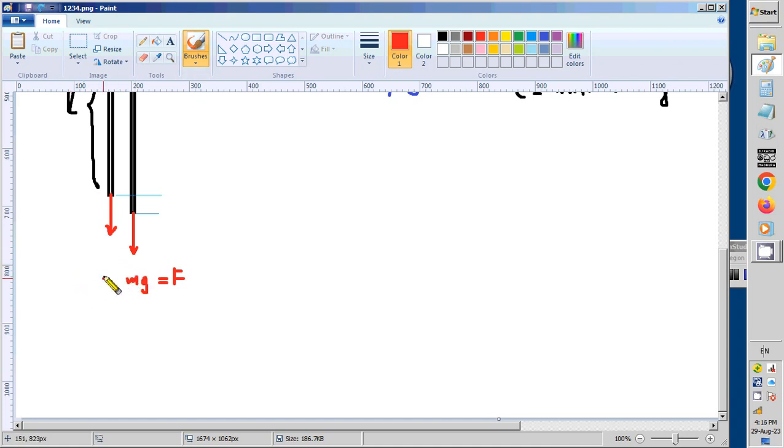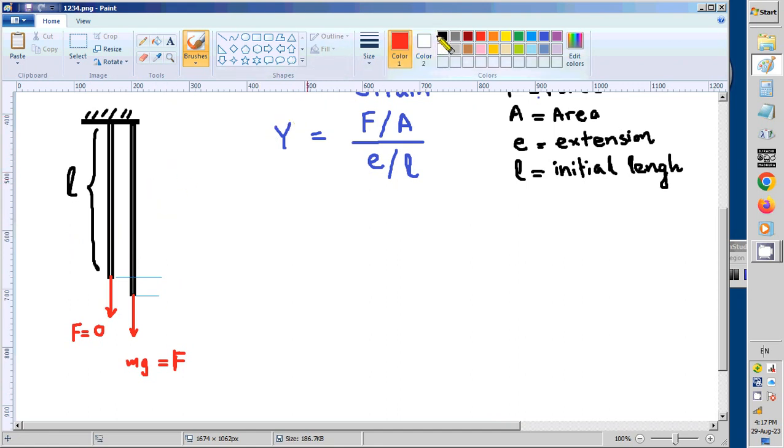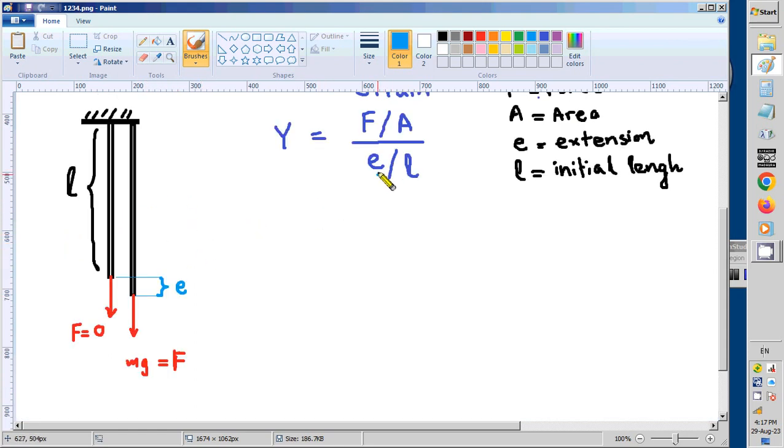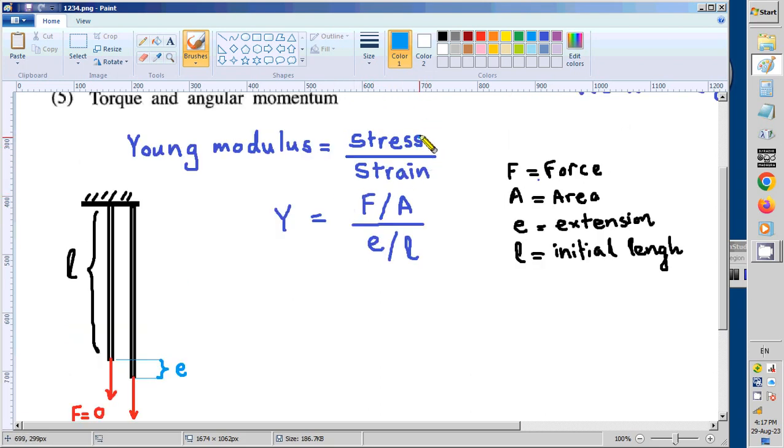Actually the initial force is 0, and gradually it increases as we release the weight from our hands, because at the beginning we keep the weight lifted. As we release the weight, this wire stretches and shows this extension. So this length is called extension, small e. We can measure these things and apply them to this equation and find whatever we need.